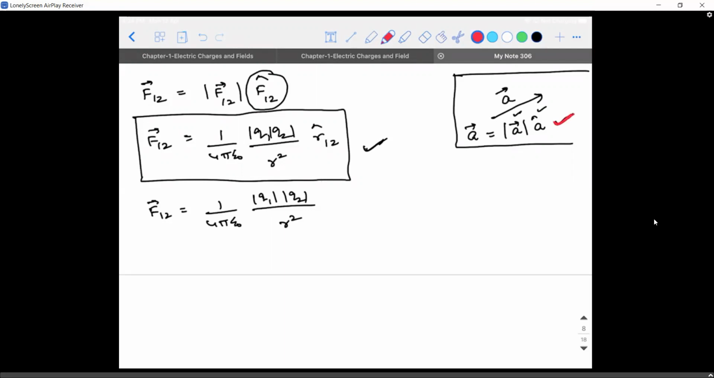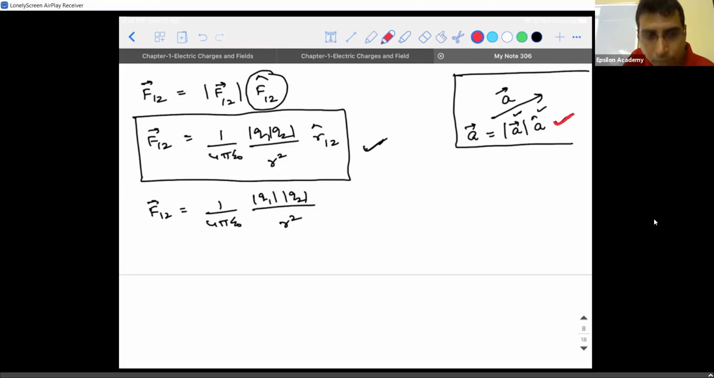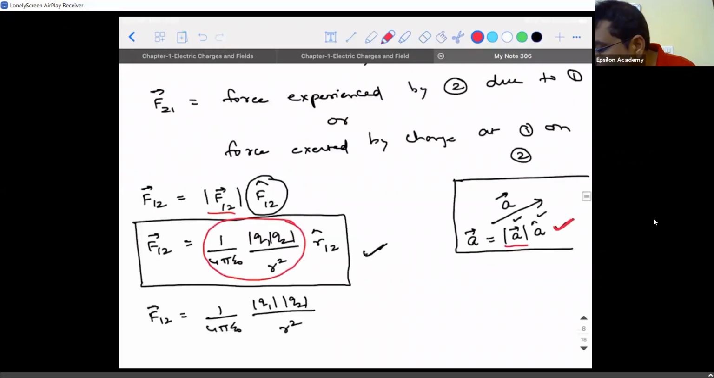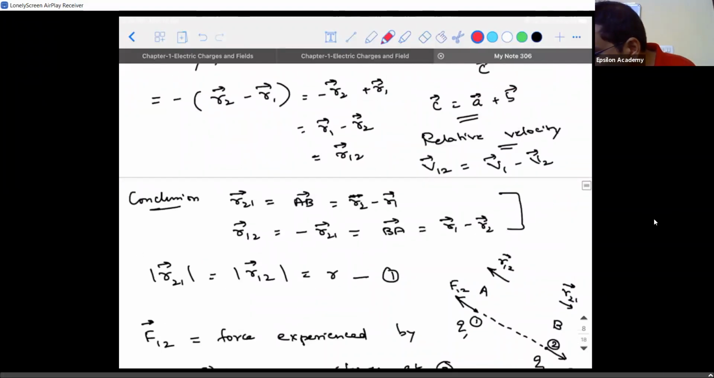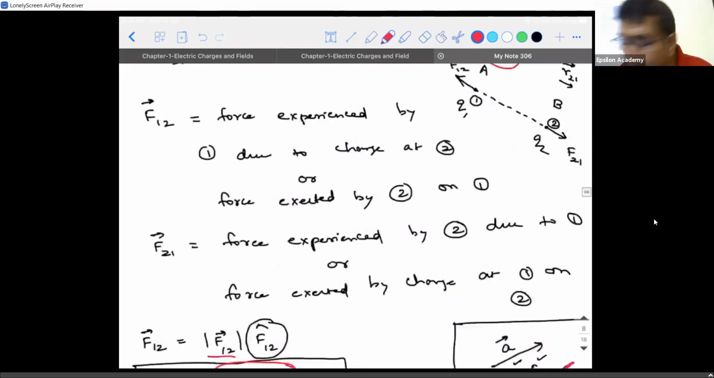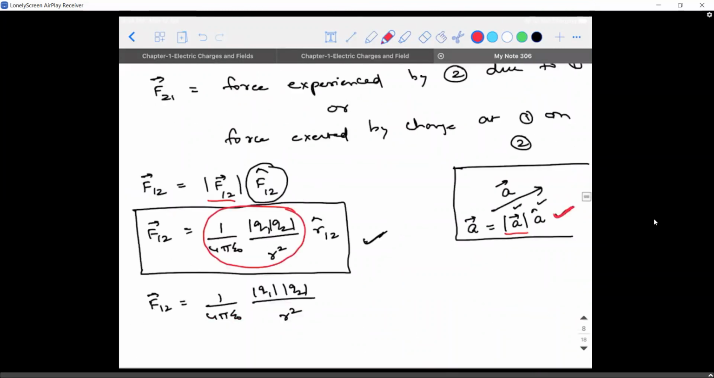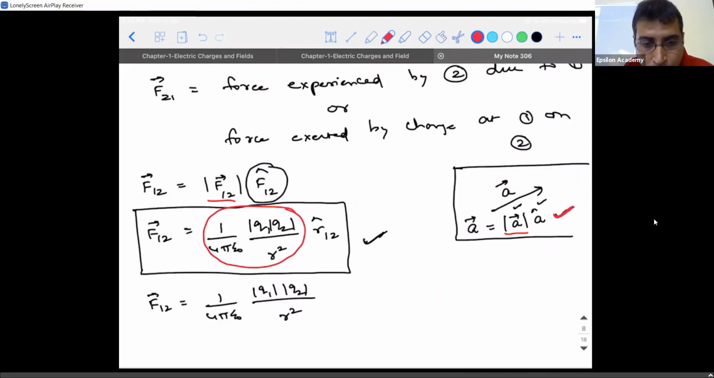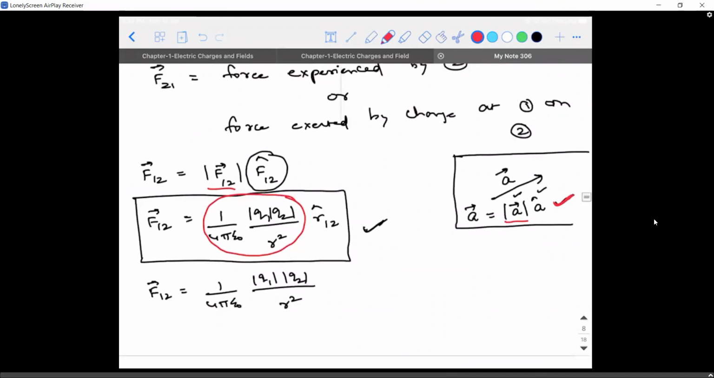Yes, sir. The same thing I wrote. The magnitude of A vector, in the place of A you have F12. So the magnitude of F12 is this whole thing. And the direction of F12 is what? R12. That is why I wrote it as R12 cap. Okay, sir. Got it? Okay. Yes, sir. Okay.